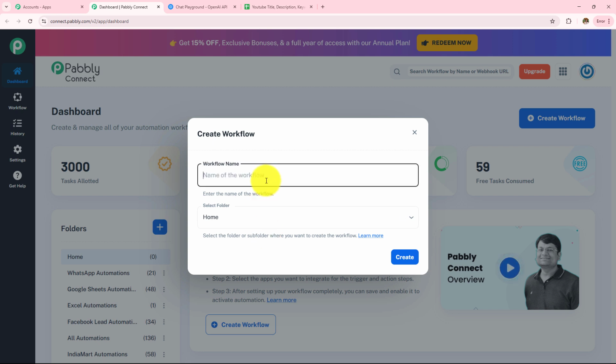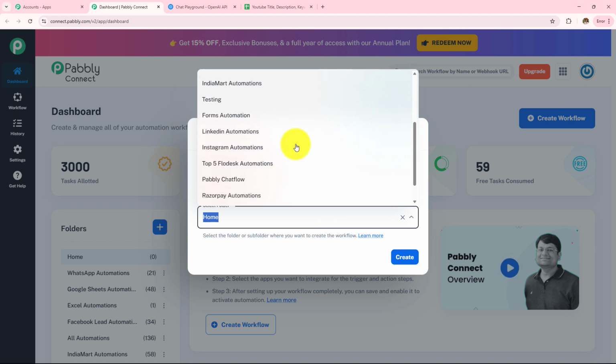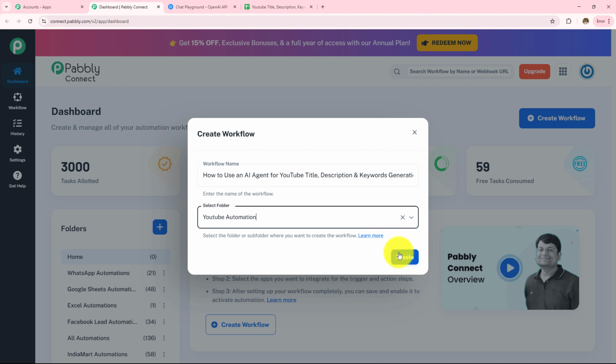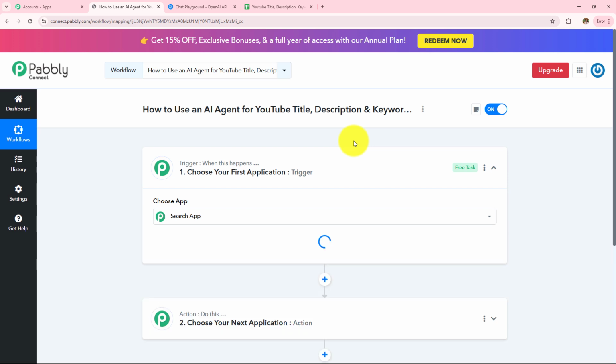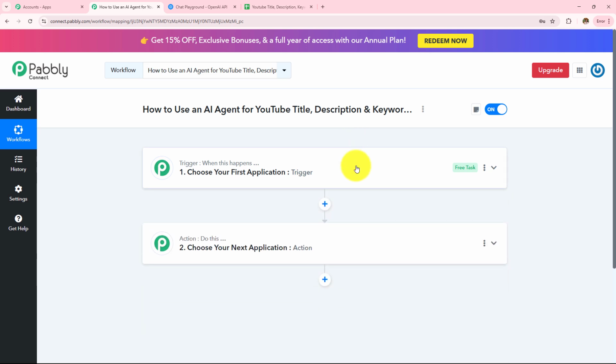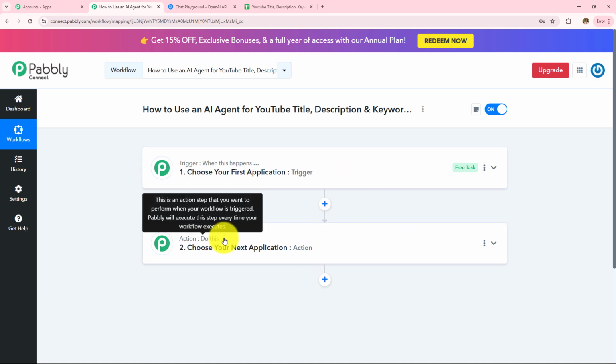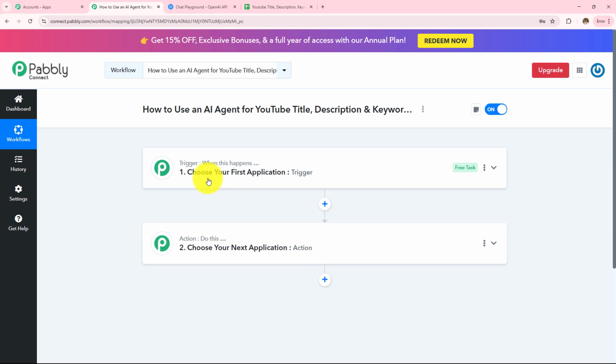So first, let's name this workflow as How to Use an AI Agent for YouTube Title Description and Keywords Generation. Now I need to select my folder. So these are the folders that have been created, and here I am going to select this as YouTube Automation and then click on Create. So here the workflow is created successfully, and now as soon as I click on create, two boxes have appeared in front of me. One is trigger, the other is action. So trigger says when this happens, and action says do this. So trigger is basically an event which starts the automation of a workflow.